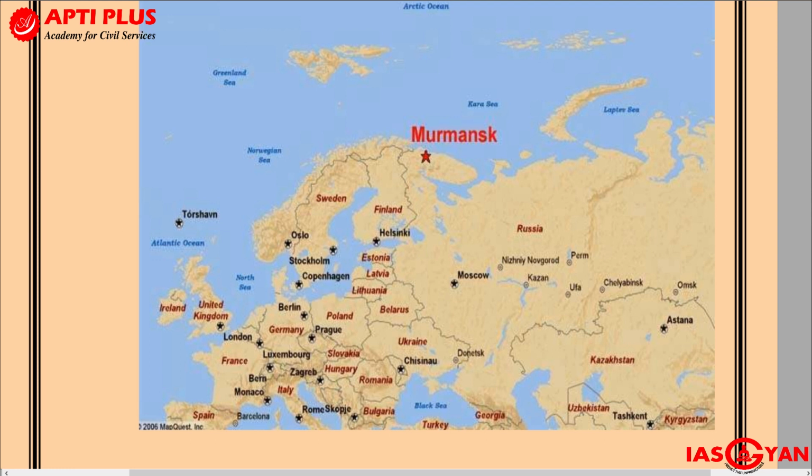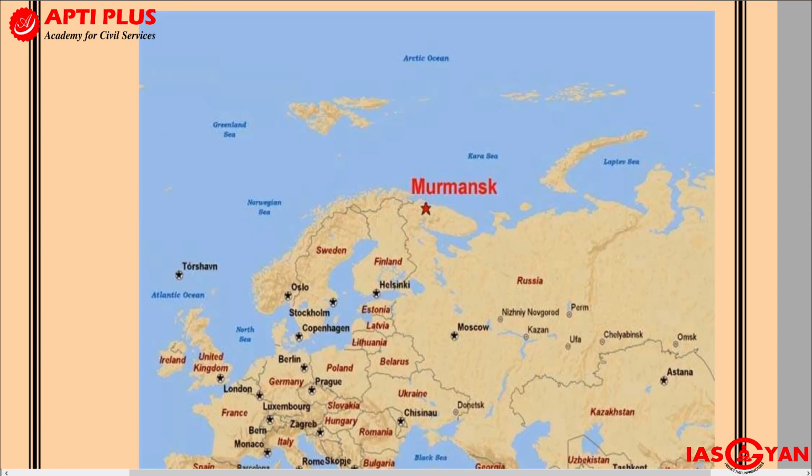But very interestingly, there are certain ports, even though they lie in these high latitudes, that still remain ice free during the winter. Though they lie in these high latitude areas, they remain ice free during the winters, and hence they can be operational, they can be used even during the winters as well. Murmansk is one such port. Similarly, you will also have other ports like Hammerfest in Norway. So these are some of the ports which will remain ice free during the winter, though they lie in these high latitudes.